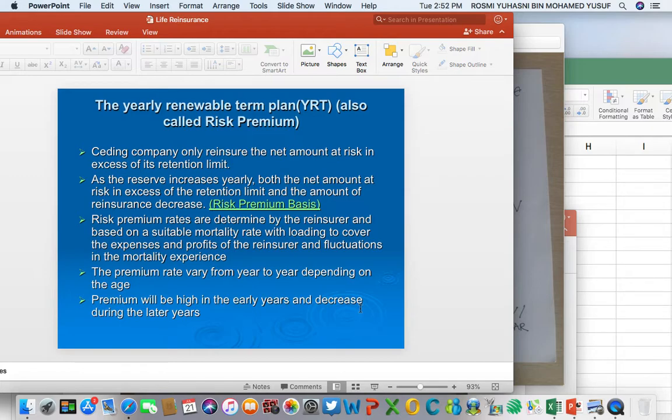That is why the premium charged by the reinsurer to the insurer is becoming less and less. It is based on the amount of reinsured. And the amount of reinsured is becoming smaller and smaller because of what? Because of the cash value, because of the accumulated cash value. Okay, remember that.